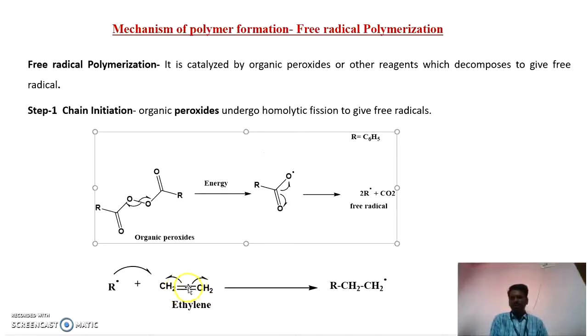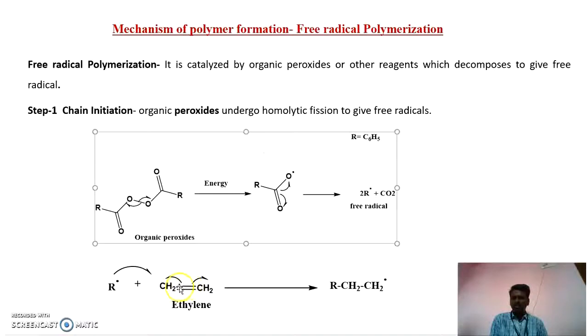The pi bond is made up of two electrons, which are shared sideways by the p orbitals of both of the carbons. That means the sideways overlap of pi electrons of these two carbon atoms makes this bond available for the polymerization reaction. So here, this is a very weak bond.